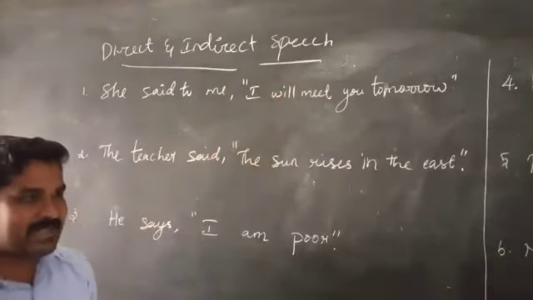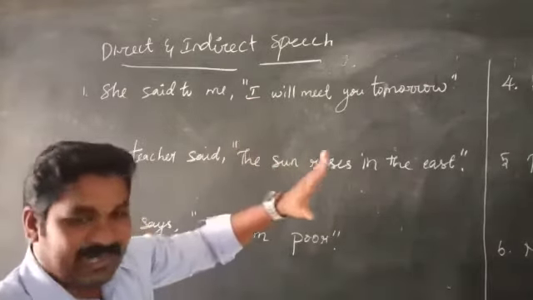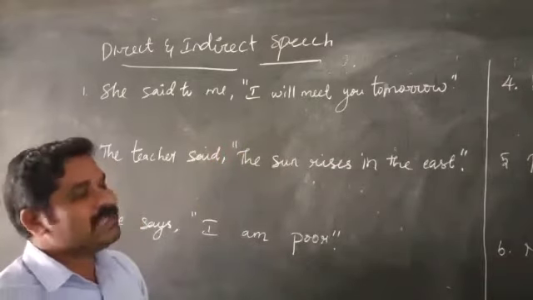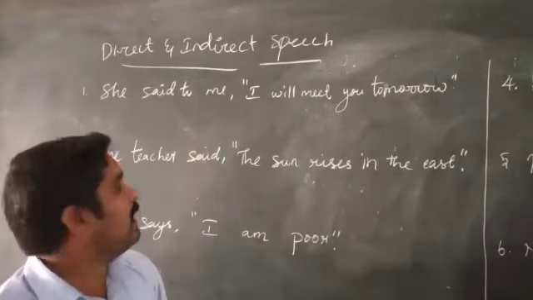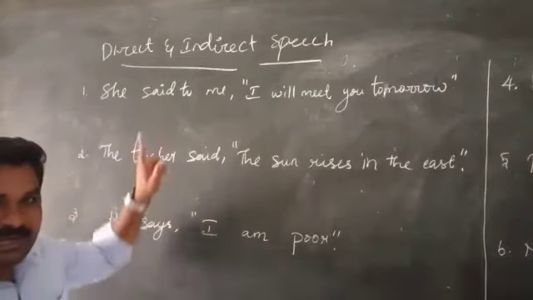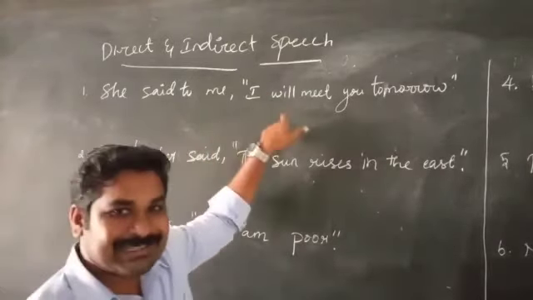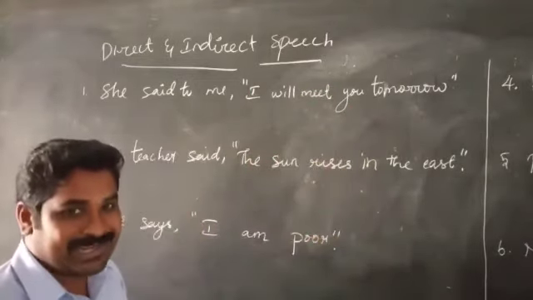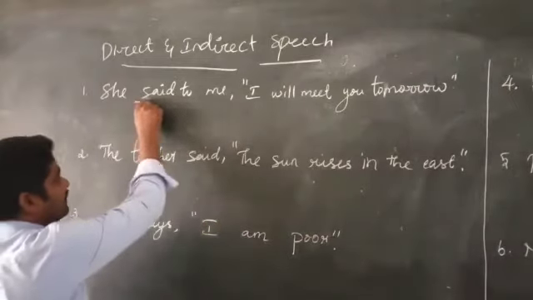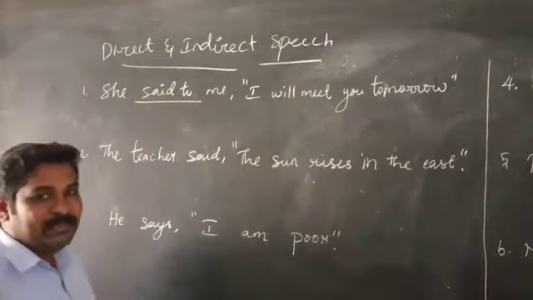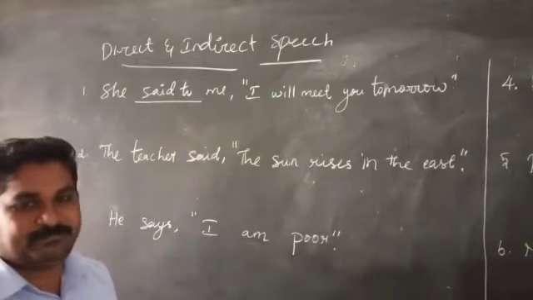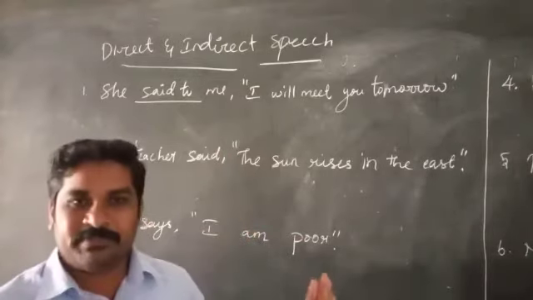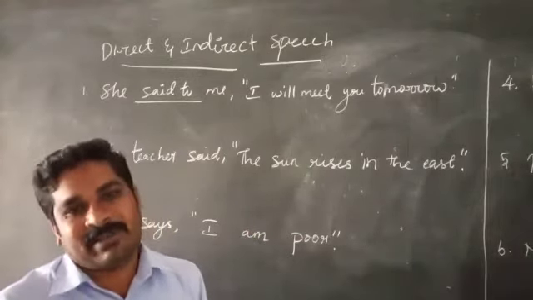For a statement sentence, we have to follow the rules and regulations. I already told you the 5 rules, and we have to follow all of them. First rule, identification. We identified this sentence as a statement sentence. So one rule is over. Next, we have to change the reporting verb. The reporting verb I used here is said to. When said to comes, we have to use told. For statement type, only this one word we have to change. Said to becomes told. All other words we use the same way, the same words itself.